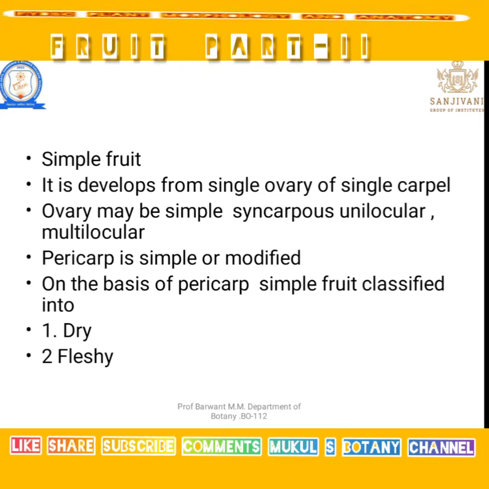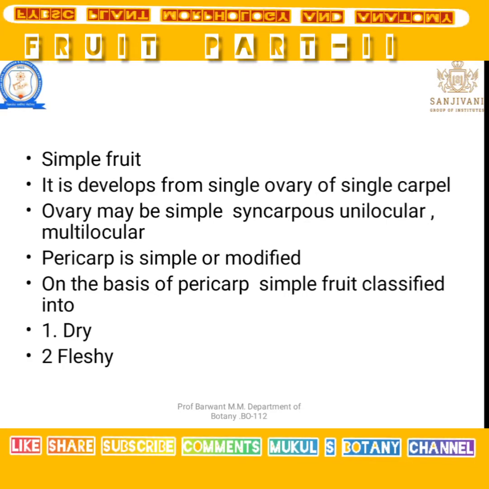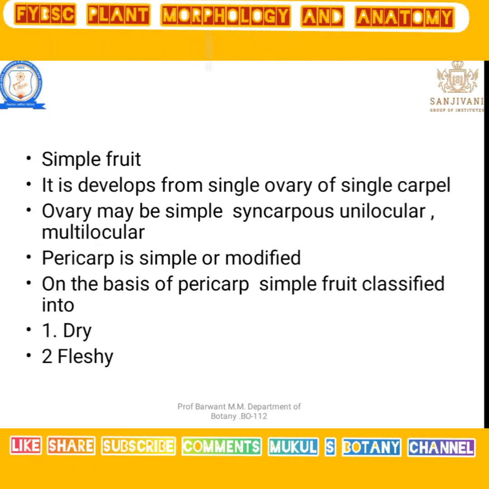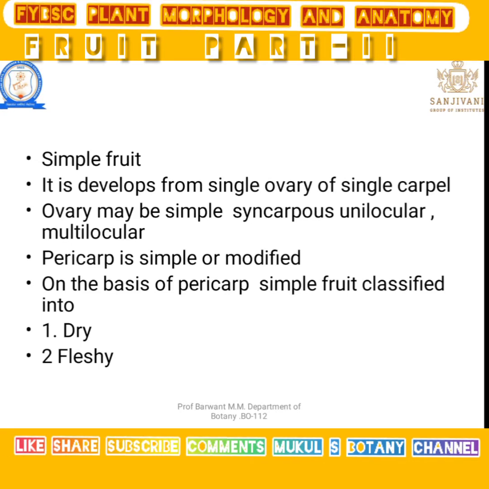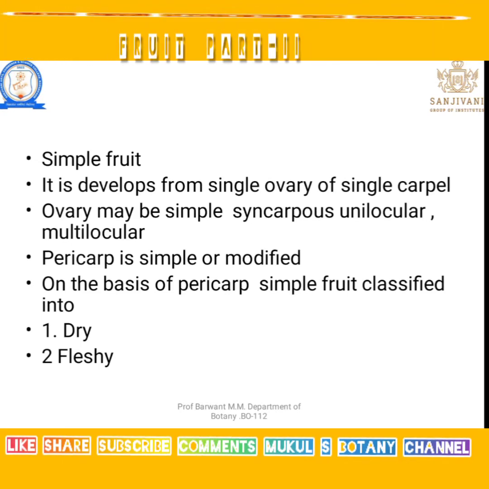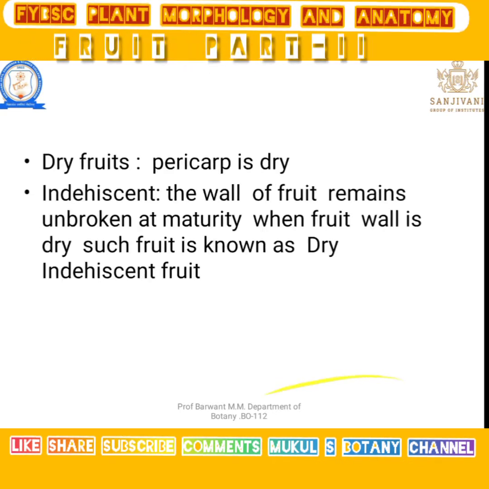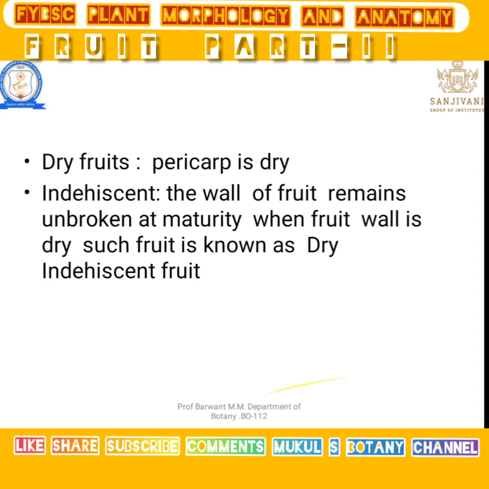Uni means a single locule is present in the ovary, and multi means many locules, many chambers, are present. Syncarpous means the carpels are many but in a fused condition. I hope you have understood the concept of a simple fruit.